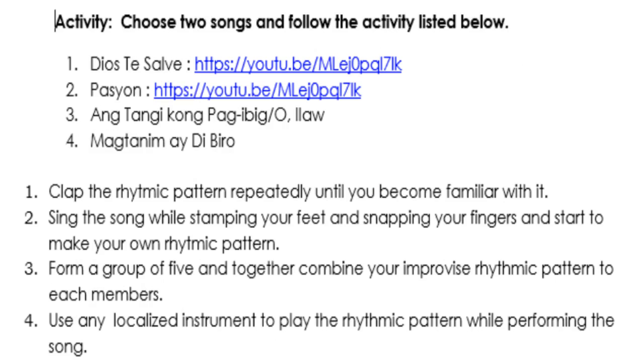Activity. Choose 2 songs and follow the activity listed. Clap the rhythmic pattern repeatedly until you become familiar with it. Sing the song while stamping your feet and snapping your fingers and start to make your own rhythmic pattern. Form a group of 5 and together combine improvised rhythmic patterns of each member. Use any localized instrument to play the rhythmic pattern while performing the song.